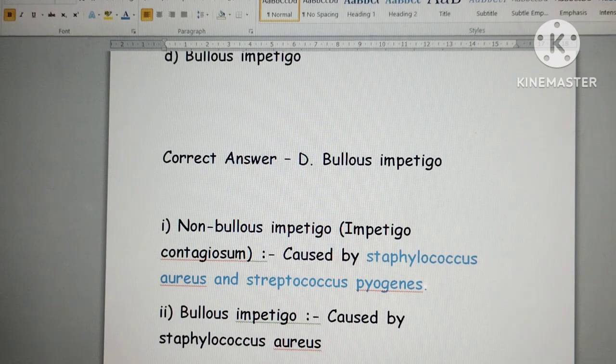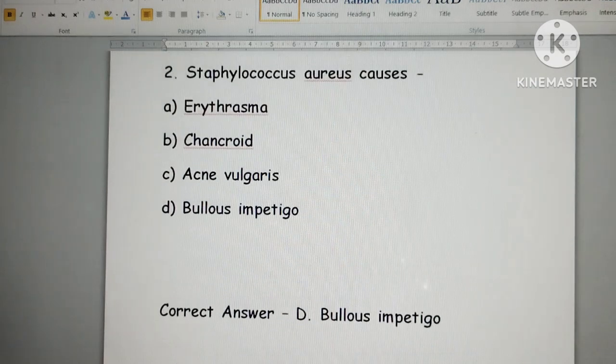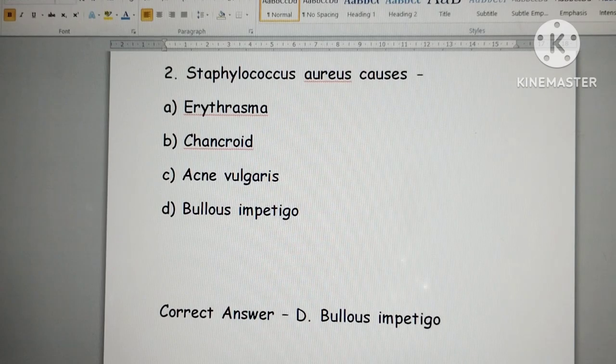The non-bullous impetigo, that is impetigo contagiosum, is characterized by a honey-colored crust. It is usually caused by Staphylococcus aureus and Streptococcus pyogenes. Whereas bullous impetigo is caused only by Staphylococcus aureus. So in the above options, you can mark bullous impetigo.